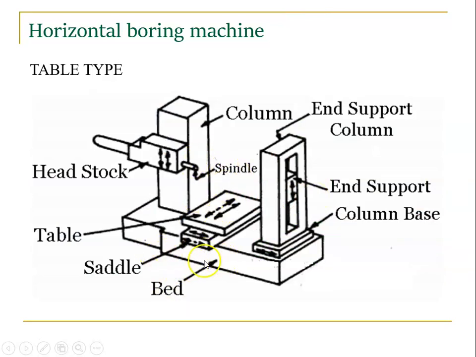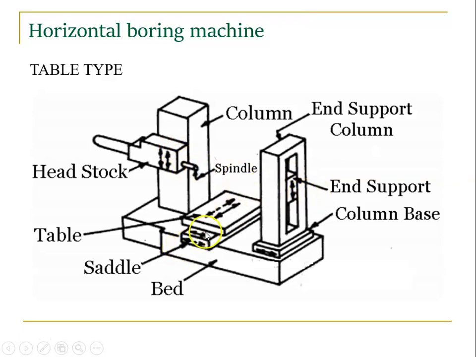We have a bed at the bottom itself. On the bed, the two sides are connected with columns. One is a headstock supporting column, another is an end supporting column. The headstock supporting column is connected with the headstock, which can move up and down. The end supporting column is connected with the bearing block. The spindle is attached to the quill. From here there will be a boring bar, which we connect.